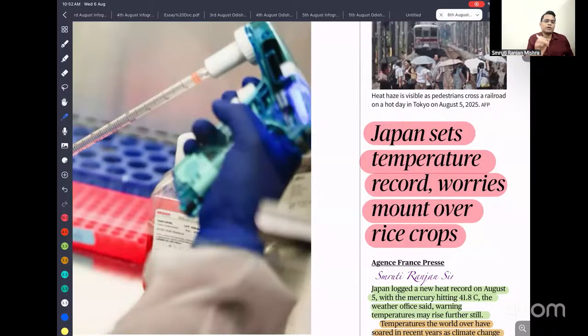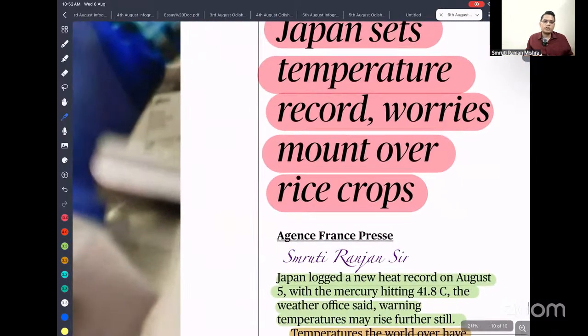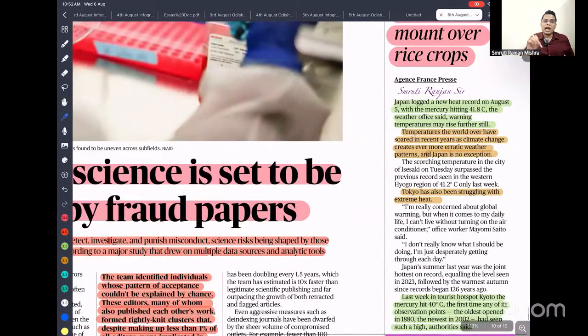Japan is one of the countries having the highest number of elderly population. With rising temperature, they are more vulnerable to death, disease, so all sorts of problems. So it is very clear that climate change is real and we are facing an existential crisis. There is a very good quote: there is no emergency like the climate emergency. You can see even in Japan, the temperature was 41.8 degrees Celsius on the 5th of August. So that means we have to act very fast and time is very limited, otherwise we will see severe devastation.